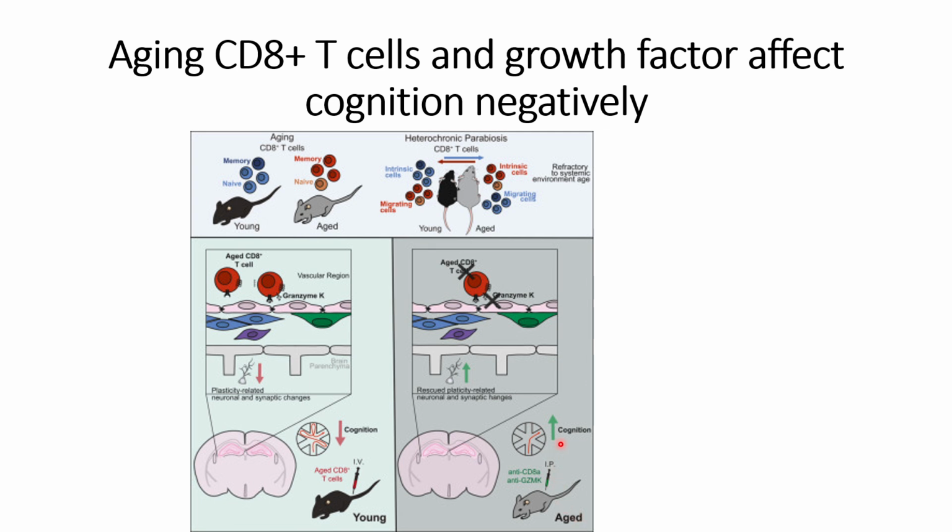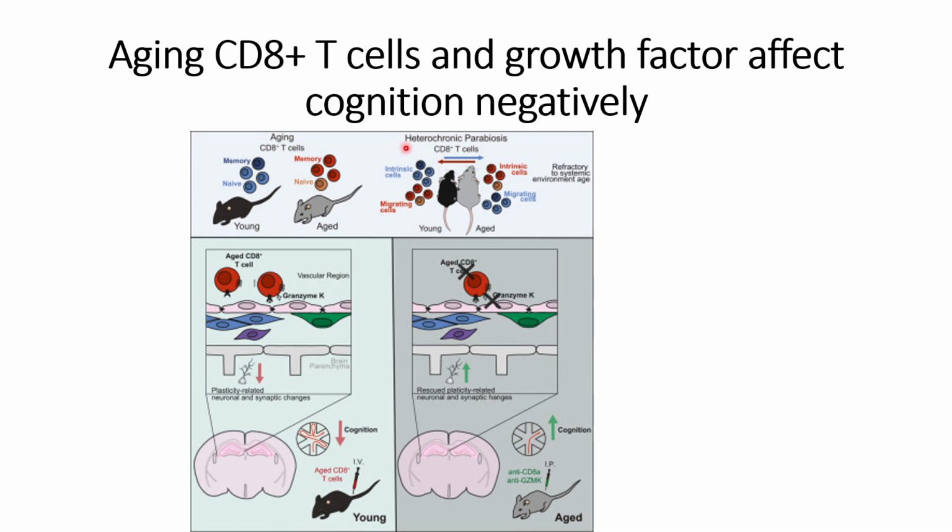So this is what this paper talks about, and one thing to understand is that CD8 plus T cells are cytotoxic T cells, that is, they have the ability to release granzyme and perforin. However, why they release granzyme in the aged condition, whether they are seeing any foreign particles or it is a defect of the aging CD8 plus T cells, we will discuss when we see the results presented in this paper.